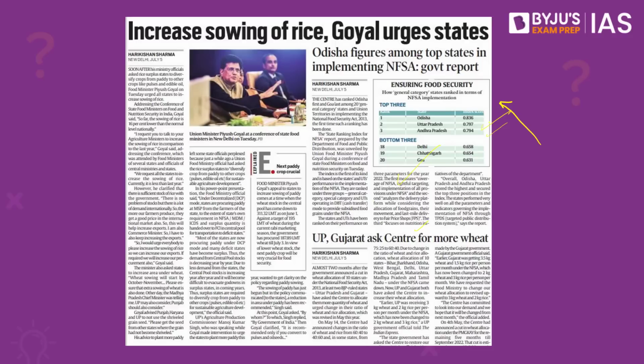Also, there is news that the central government is now urging the states to increase the sowing of rice. While on the other hand, states such as UP and Gujarat have asked for help from the central government for supplying more wheat under the National Food Security Act.